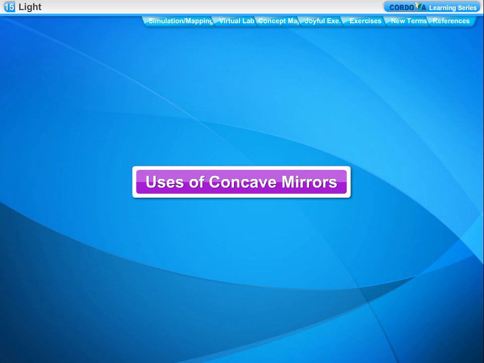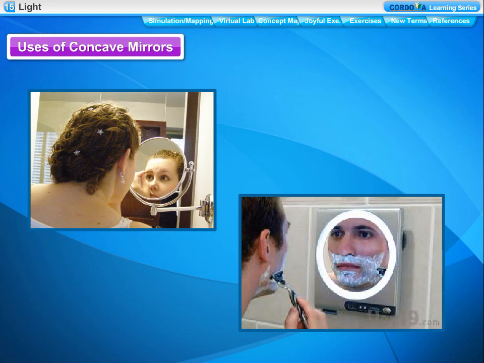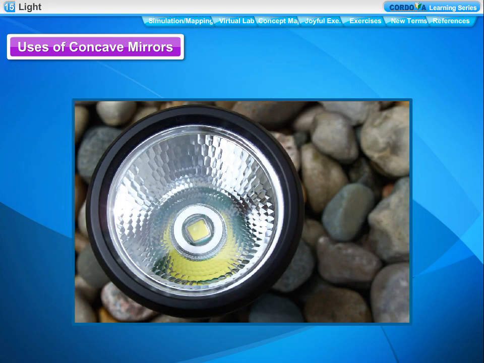Uses of concave mirrors. Concave mirrors are used for many purposes. Some of the important uses are given below. Concave mirrors are used as shaving mirrors by men to see a large image of the face. Women also use concave mirrors as makeup mirrors to see an enlarged image of the face, such as for painting eyelashes. Concave mirrors are used as reflectors in torches and headlights of vehicles such as cars, scooters, buses, trucks, and train engines to get a strong straight beam of light.